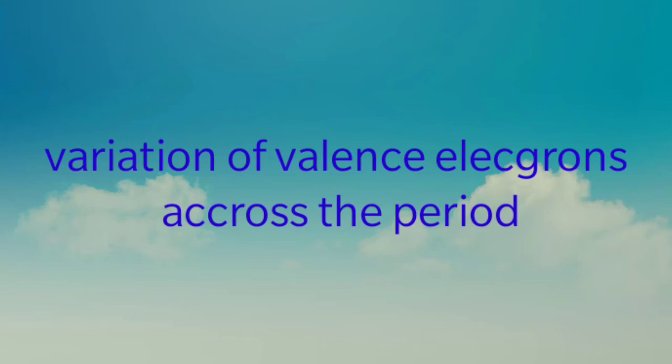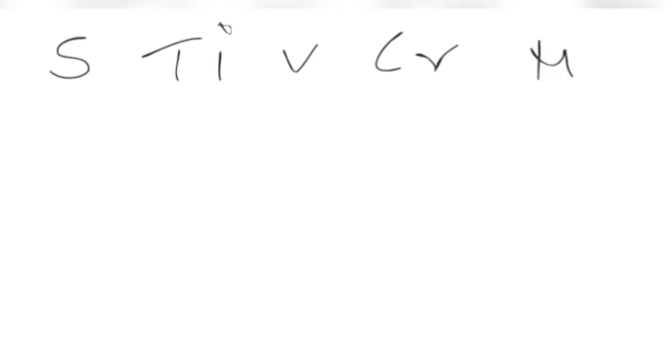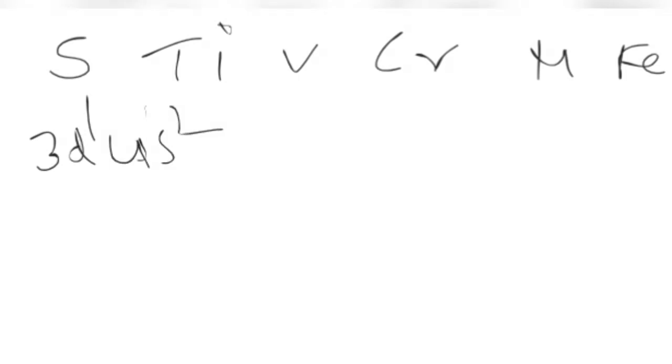Take the electronic configuration of the first transition series: scandium, titanium, vanadium, chromium, manganese, iron. First I will explain this. What is the electronic configuration of scandium? 3d1 4s2. You can see there is 1 unpaired electron.